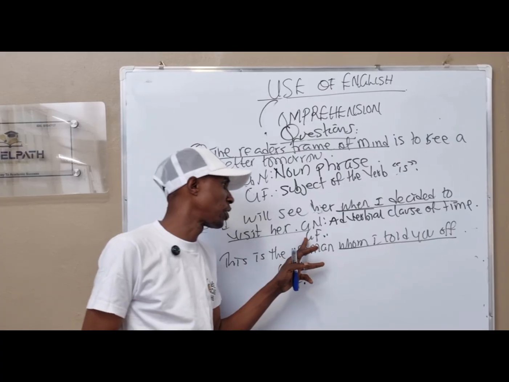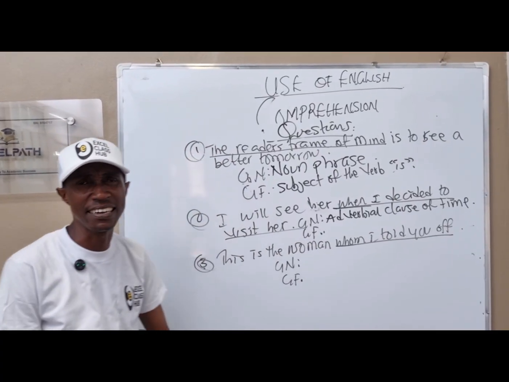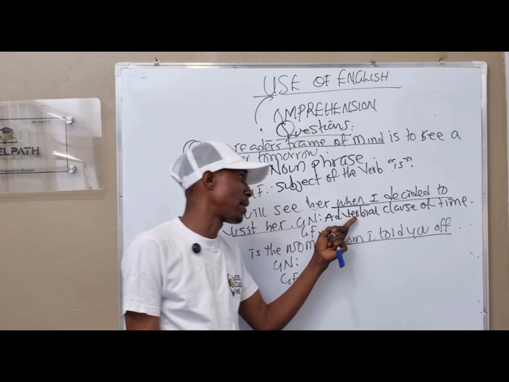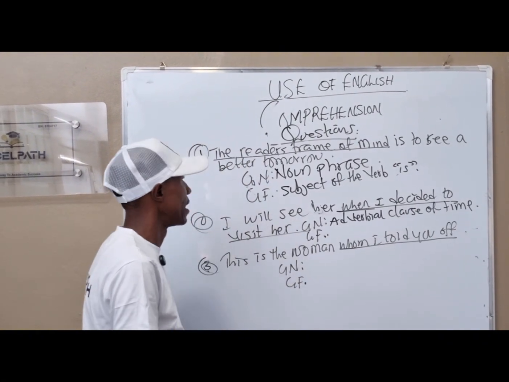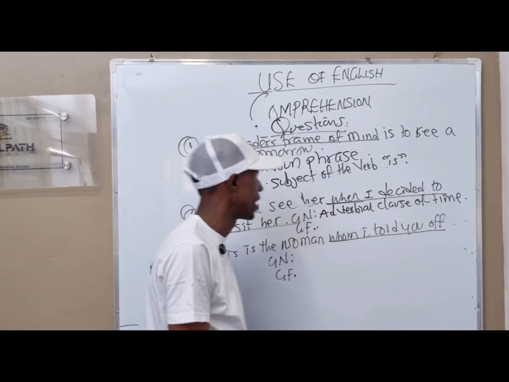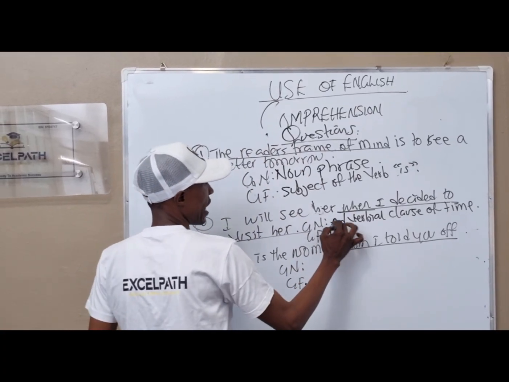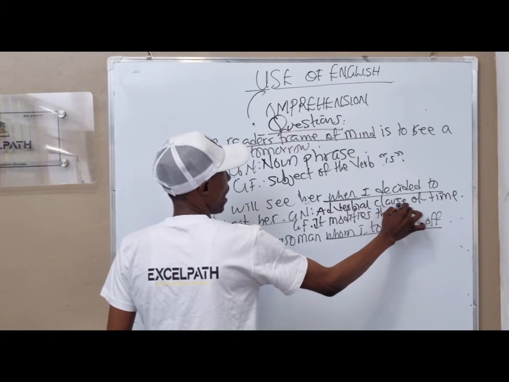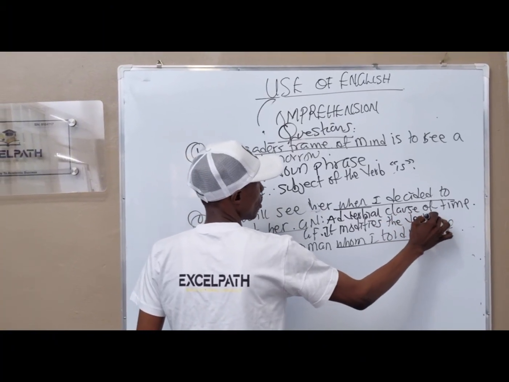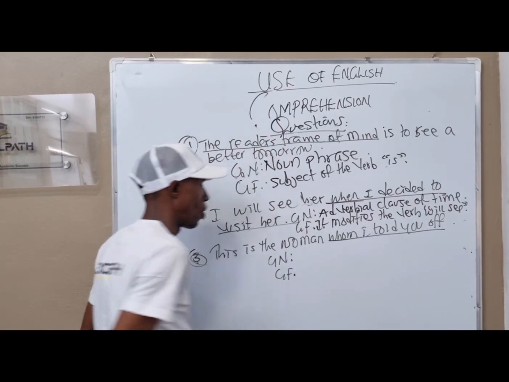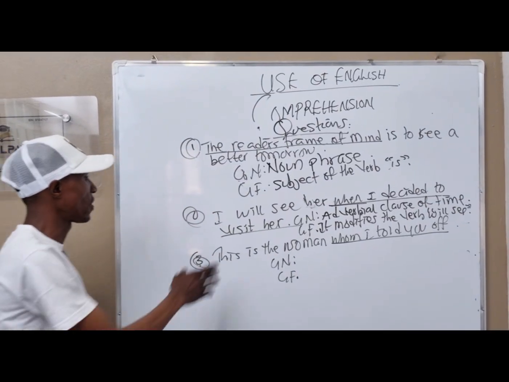Now we move to the second one, which is the grammatical function. The grammatical function, for adverbial, we said it modifies. Now, when I decide to see her, what will I do with "see"? Here it modifies the verb "will see", in inverted commas. And the last question here says what?